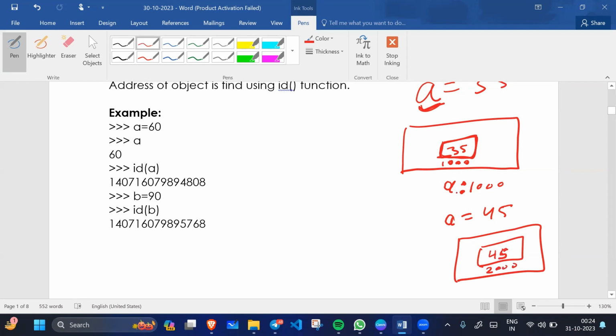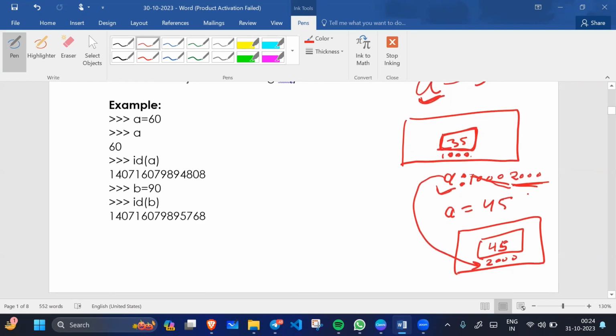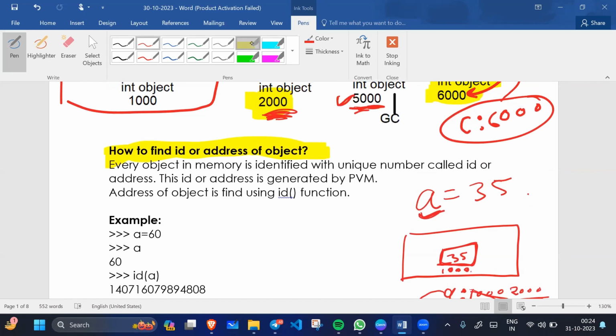Previously a was referring to the first block, but now a will refer to this block. So the value will be replaced from 1000 to 2000. Instead of 1000, it will follow the 2000 memory block address. All right, so this is the concept.